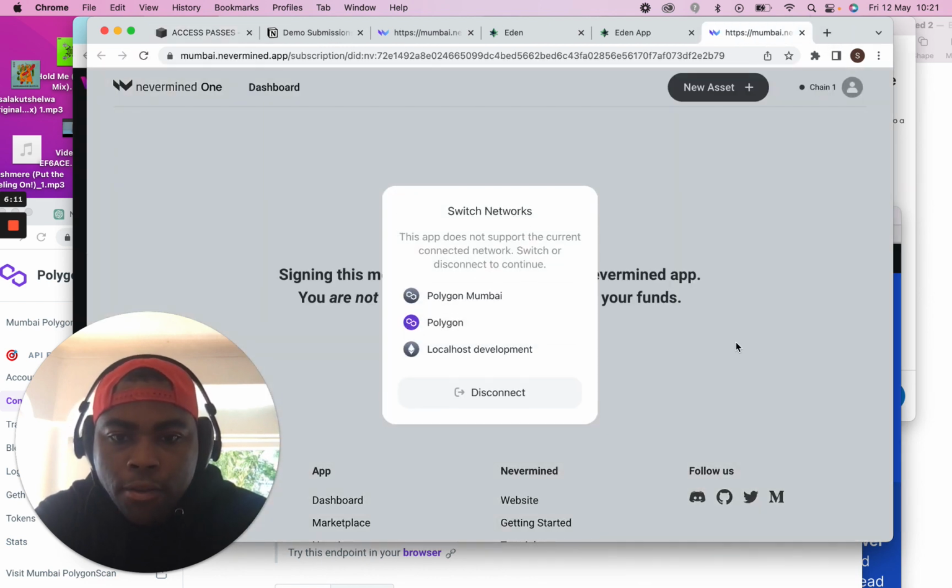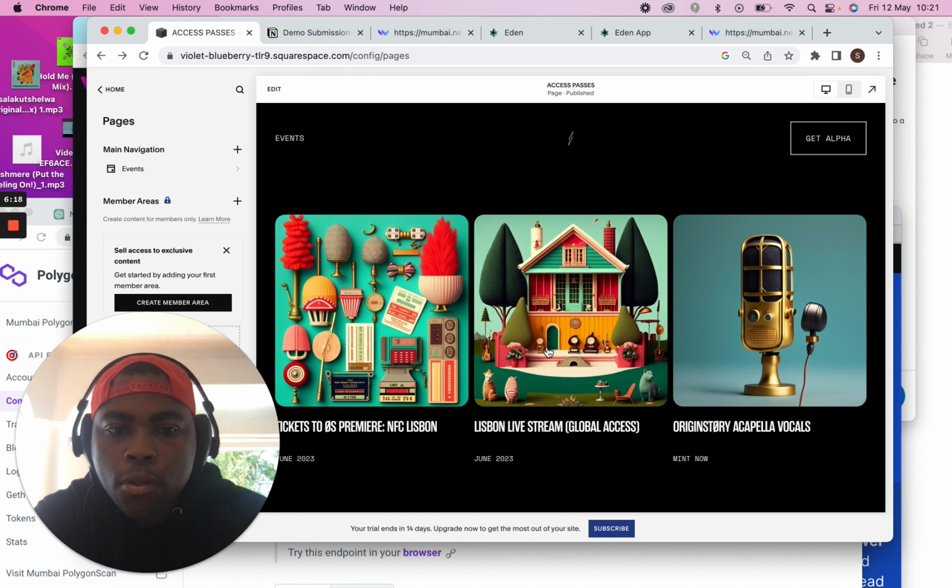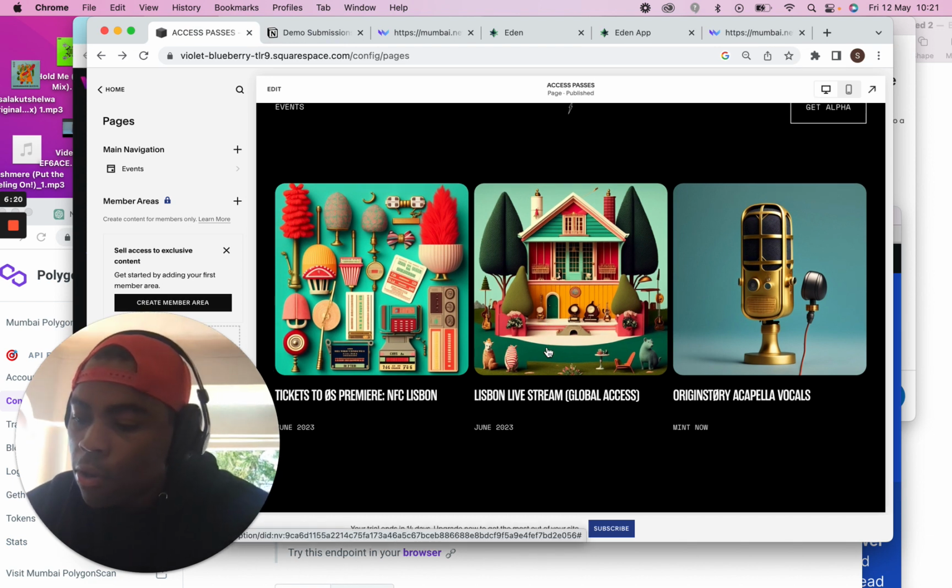In this window I'm not signed into my wallet, but if you connected your wallet here, then you would also have access to immediately purchase these things. So those are the three examples that I used.